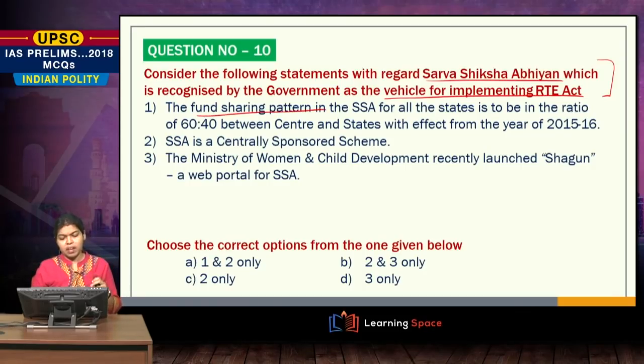The fund sharing pattern in the SSA for all the states is to be in the ratio of 60:40 between the center and the states with effect from the year 2015-16. This is a wrong statement because this is not the practice for all the states. This is where the flaw lies actually. SSA is a centrally sponsored scheme. Yes, it is correct. The Ministry of Women and Child Development recently launched Shagun, a web portal for SSA.